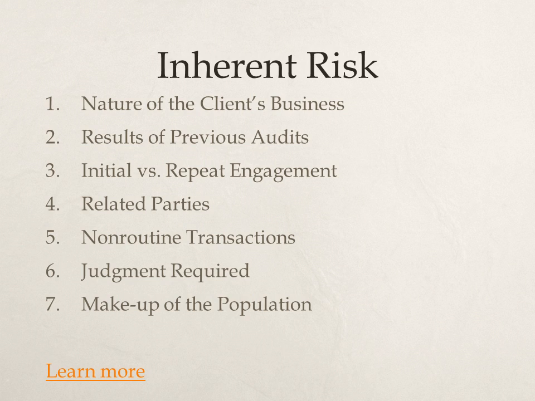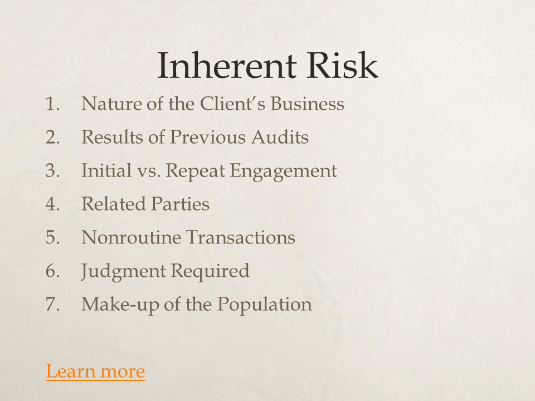Inherent risk consists of a number of factors. It is important that you understand these factors. For example, what impact does the client's business have? What would be a high-risk business? What would be a low-risk business? The prior audit also is an important factor. For example, if you discovered in prior audits that the management was aggressive in their reporting, that would impact your decision. This is consistent with the auditor acting with professional skepticism. We don't assume management is honest or dishonest, but if we have evidence, we definitely consider that in our decision.